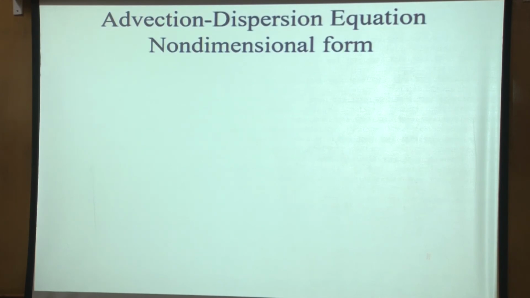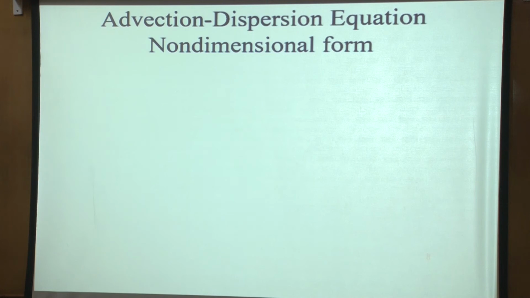Okay, this is probably the last slide. The advection dispersion equation is in a dimensional form, where you have x for length and t for time and so on. Normally, not only in this case, but in most cases we would like to deal with non-dimensional quantities. That simplifies our life. It reduces the number of parameters in a sense. For example, in pipe flow, instead of looking at velocity, diameter, and so many other things, we just look at the Reynolds number. That governs the flow.